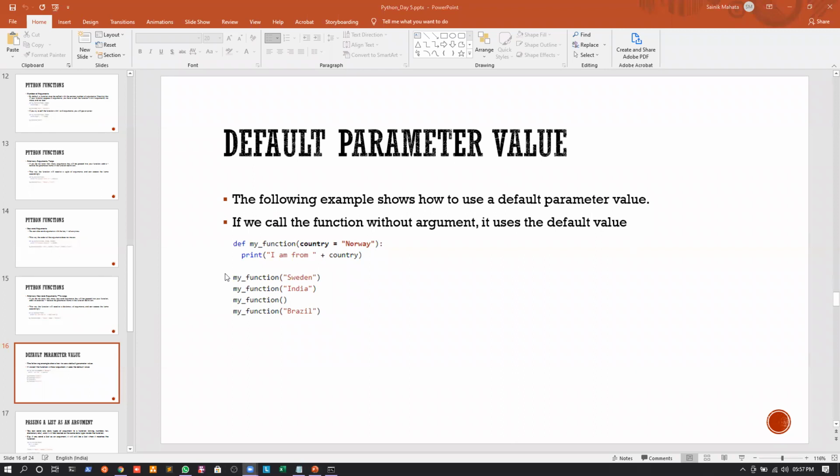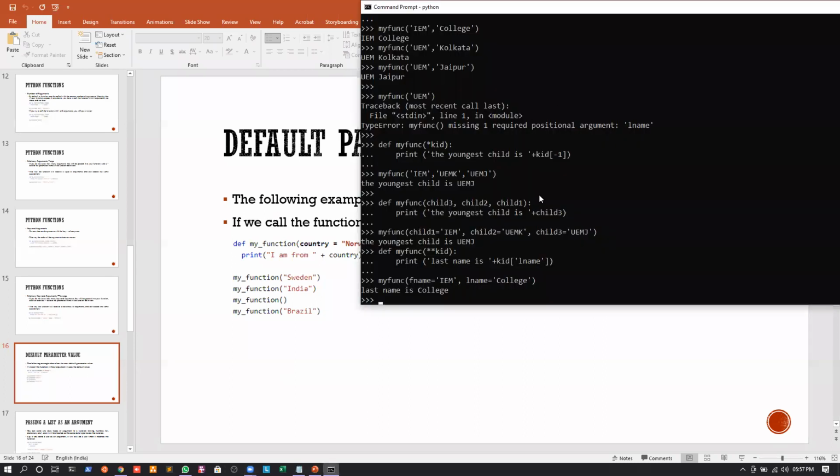Now we have something called a default parameter value. Let us very quickly see this example, and it would be much clearer to you. Suppose I define a function called my function, and suppose I say country is equal to, for example, Norway.